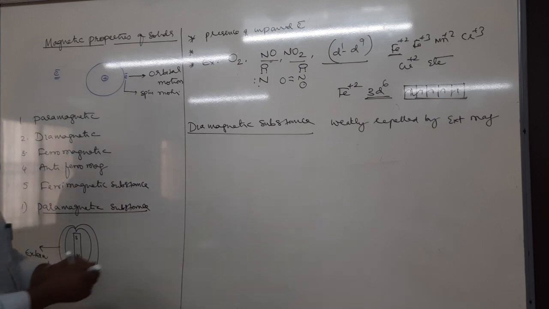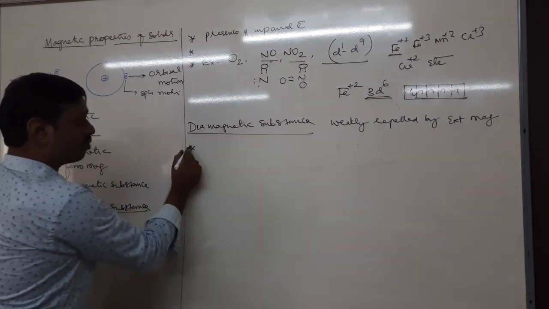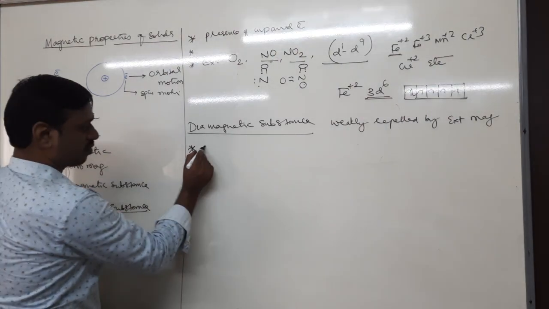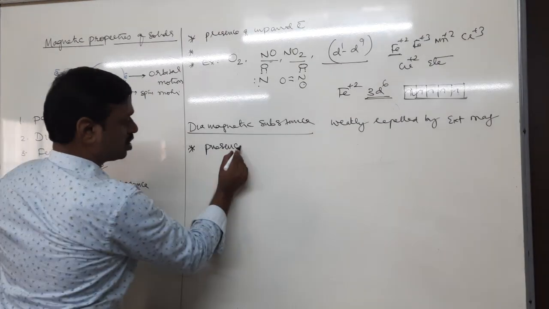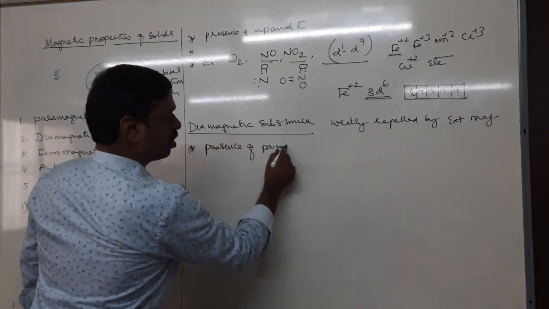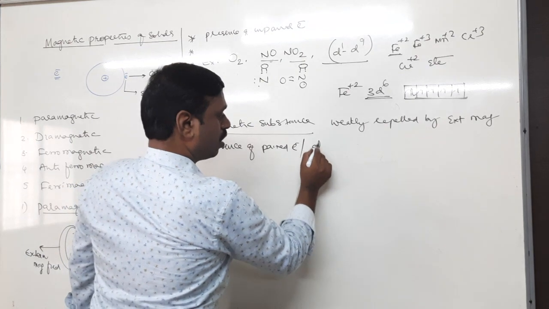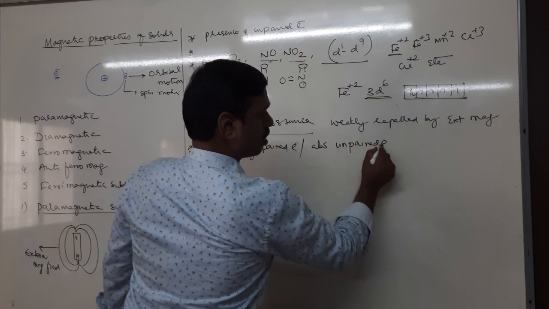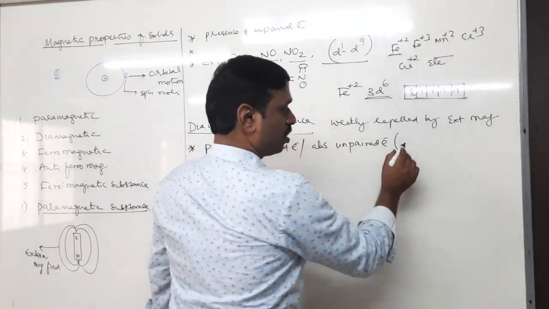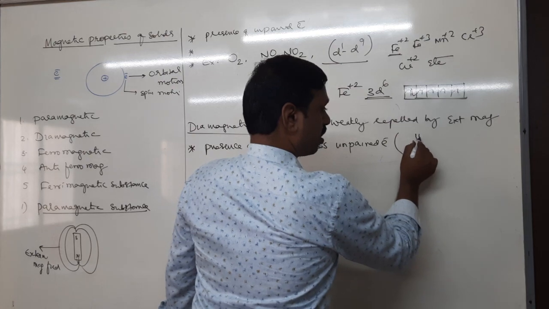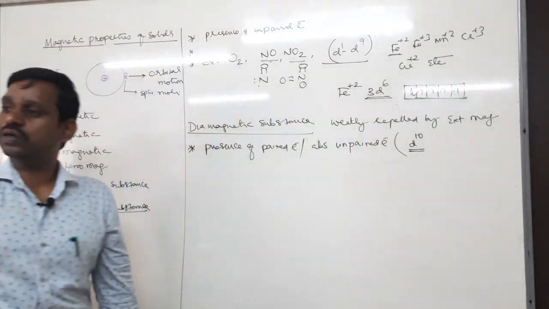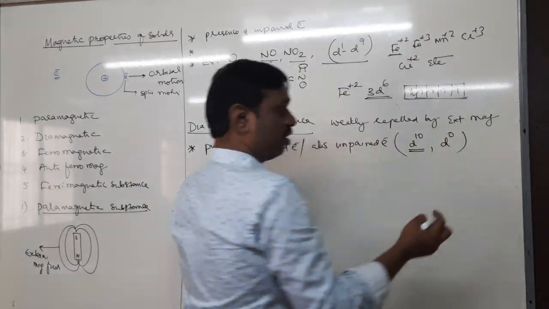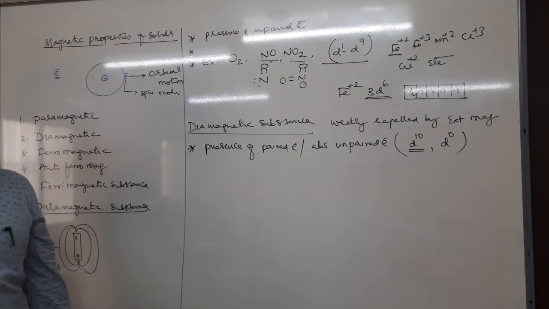Then what is the reason for diamagnetism? Diamagnetism is due to the presence of paired electrons, or nothing but the absence of unpaired electrons, right? Paired means it is d10. So in d10 all are paired, or where is the absence? d0. Therefore d10 and d0 electronic configurations will give diamagnetism.